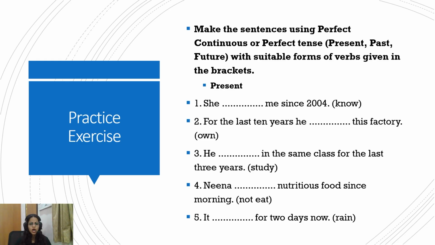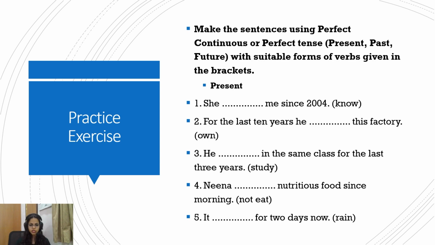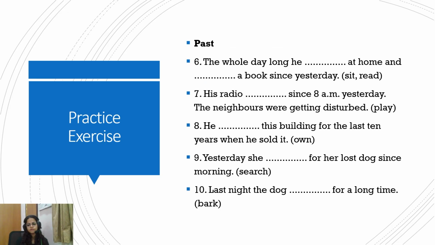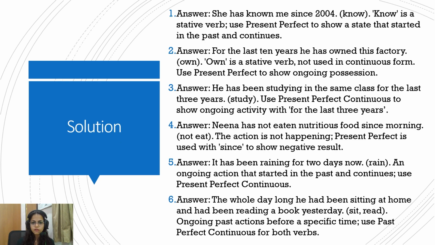Now, if you have understood these, we'll try to attempt these exercises and then we'll call it a day. So again, I'll pause for some time and you just try to attempt these questions. We will do 5 questions each for past, present, and future. So I'll pause at each of these for 3-4 seconds. So you can pause and solve these. Here I'll pause for 4-5 seconds. So please try to solve this. Okay, let's get to the past. Okay, now the future. Okay, I hope you've attempted these questions. So these are the answers.